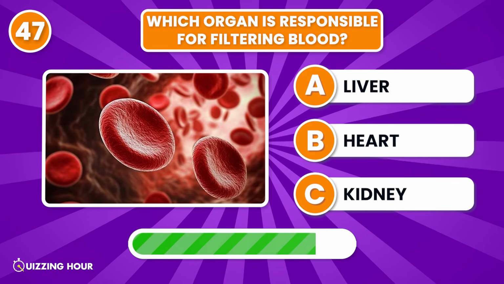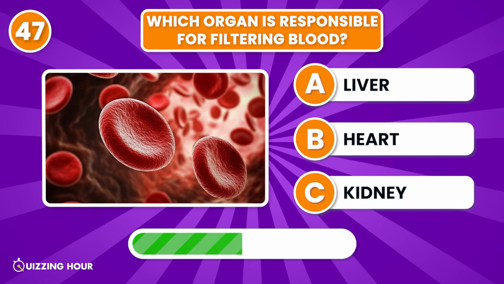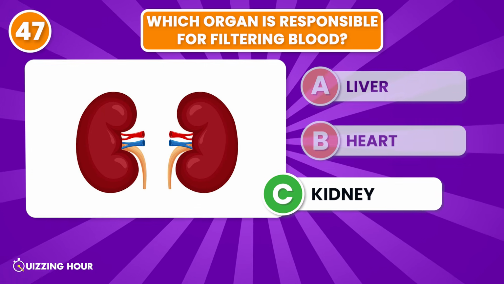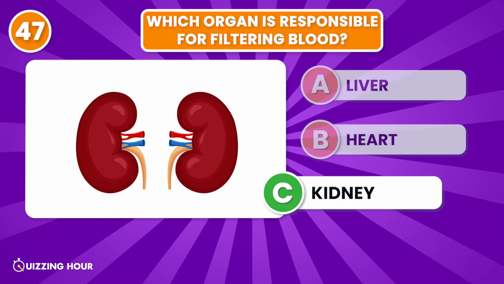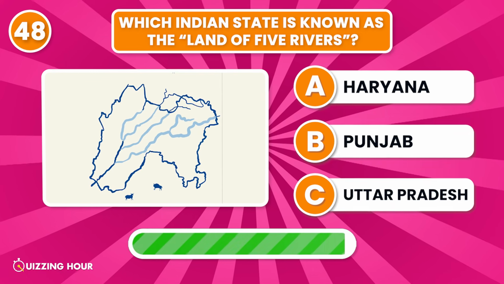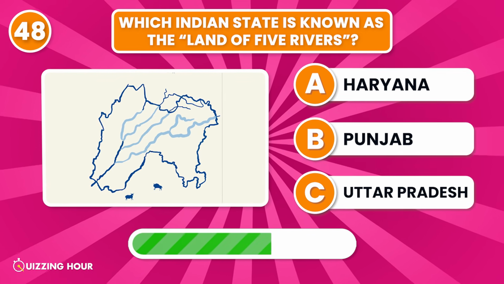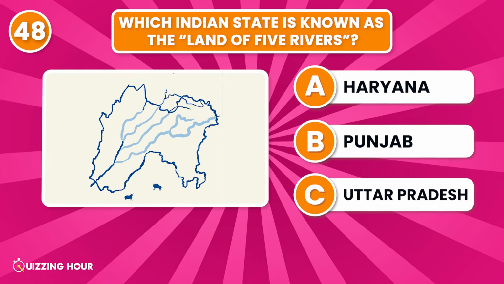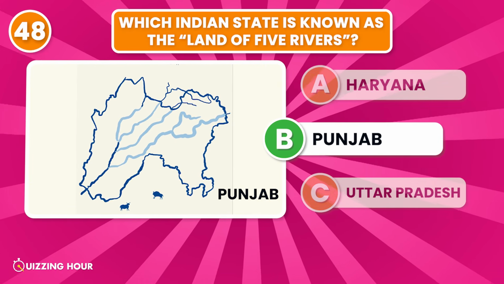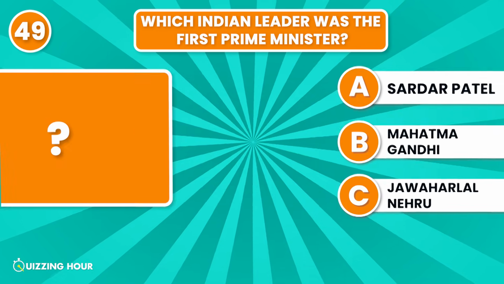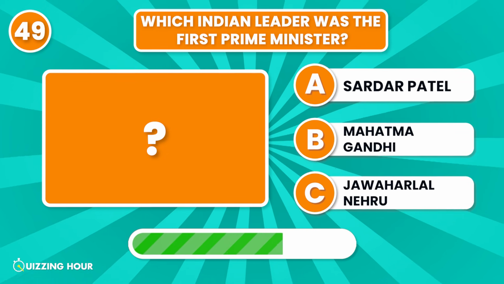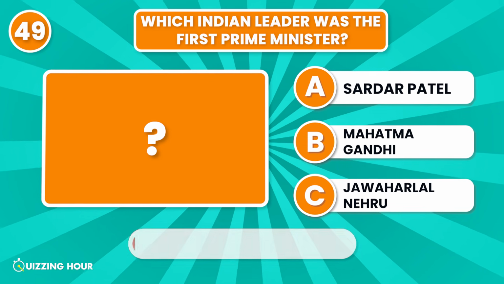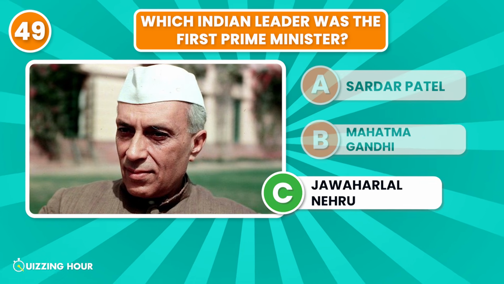Which organ is responsible for filtering blood? Kidney. Which Indian state is known as the land of the 5 rivers? Punjab. Which Indian leader was the first Prime Minister? Jawaharlal Nehru.